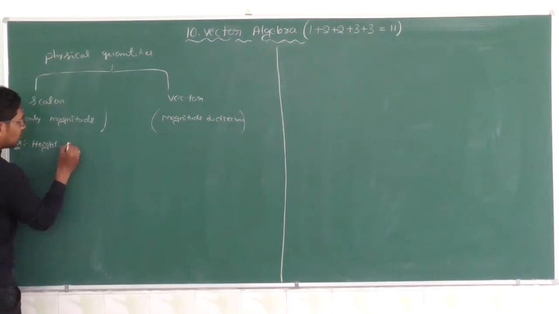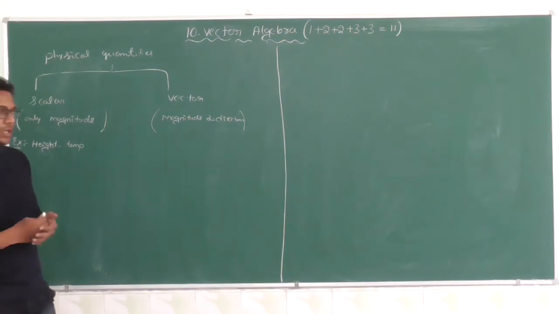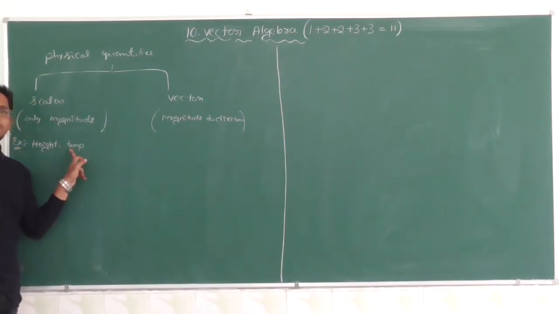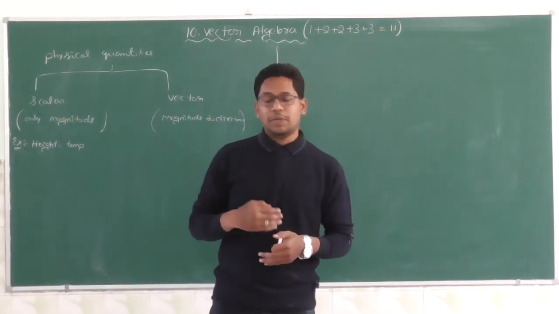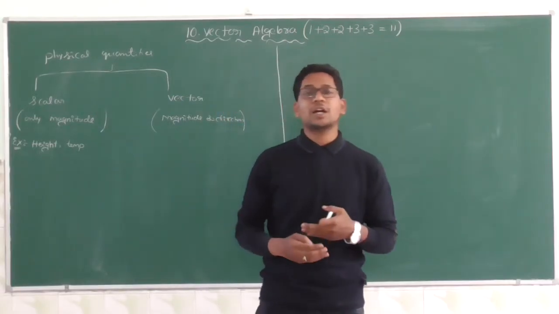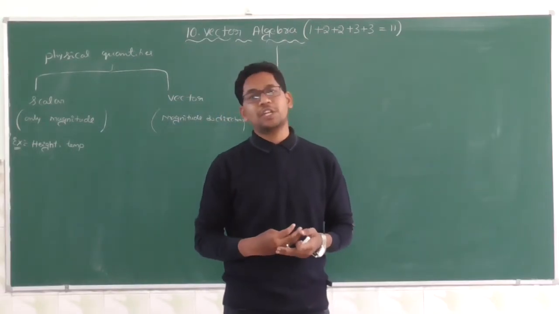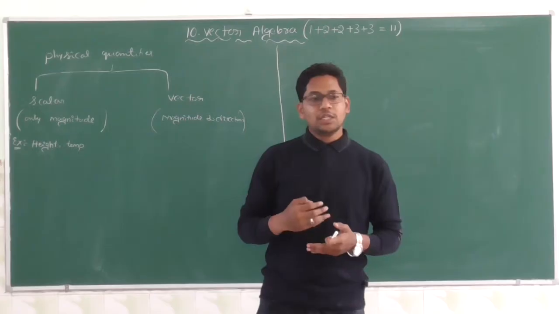Next, temperature. Temperature has only magnitude. There is no direction. Many of you have a wall clock at home which also shows the temperature, right?